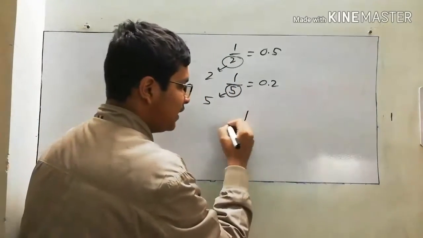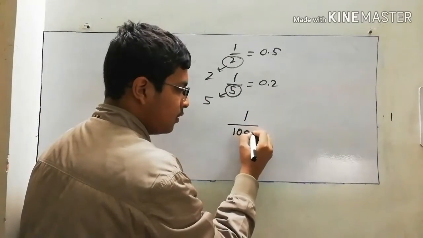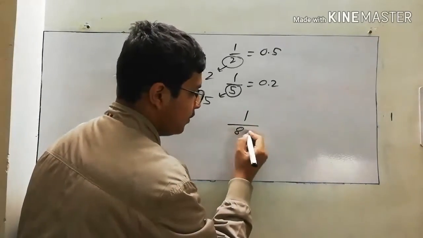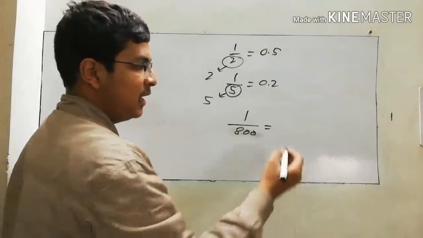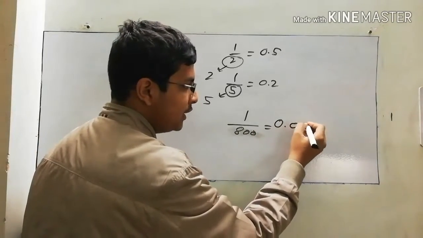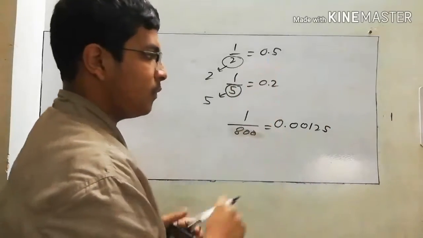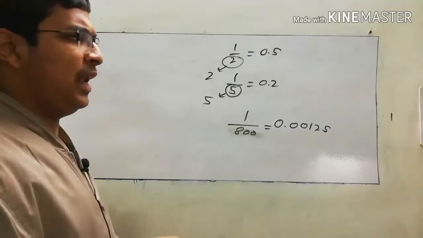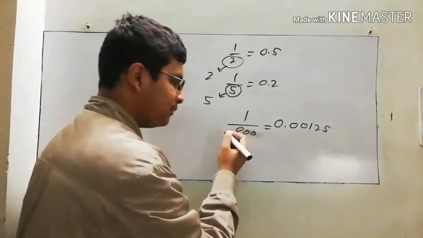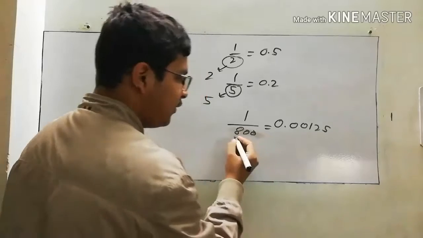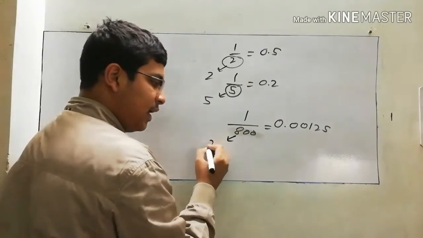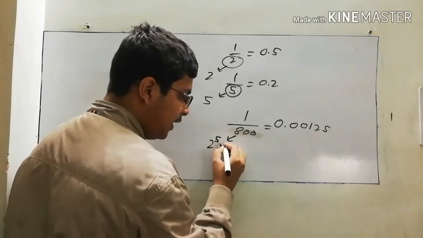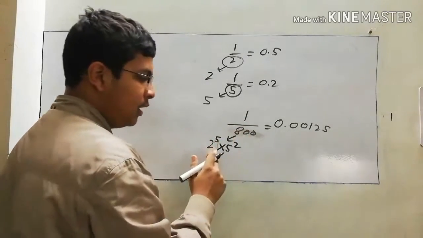So let's take a longer number. Let's take 1 by 800. It is also not a recurring decimal. It is 0.00125. So again, this is not recurring. Why am I telling this? I am saying why this is not recurring because we can break 800 into 2 to the power 5 into 5 to the power 2.